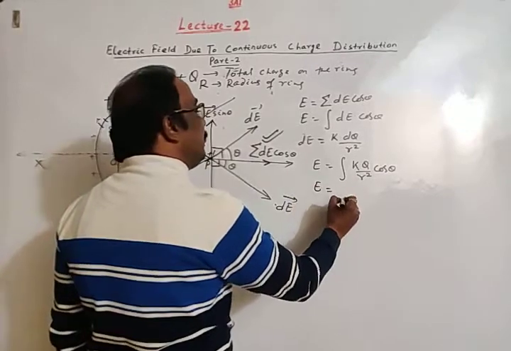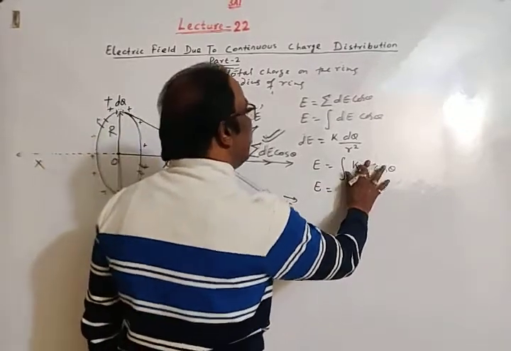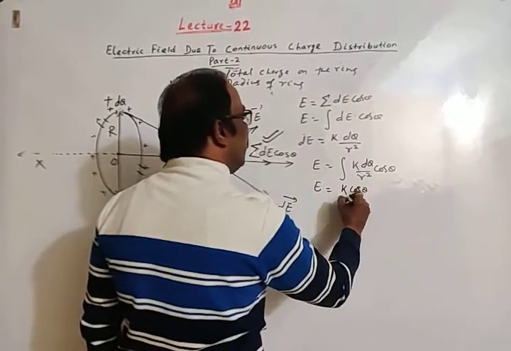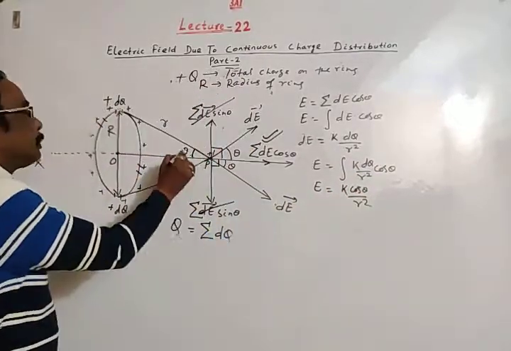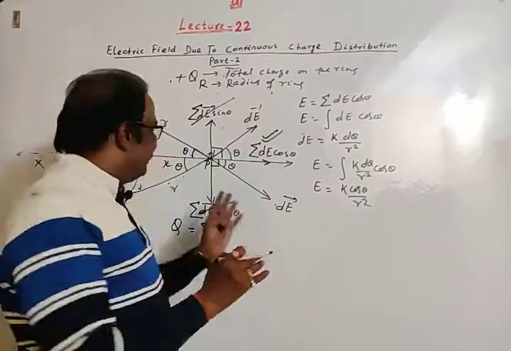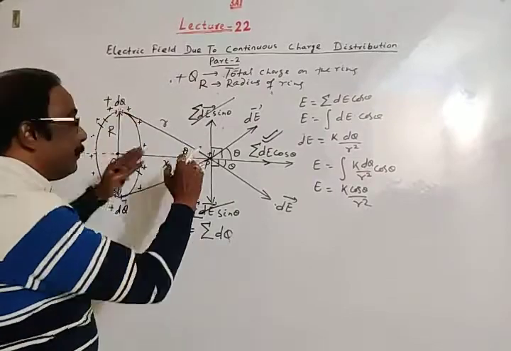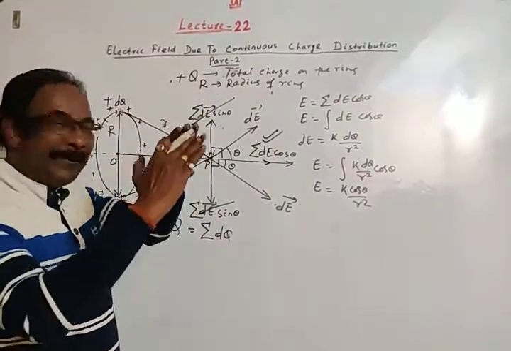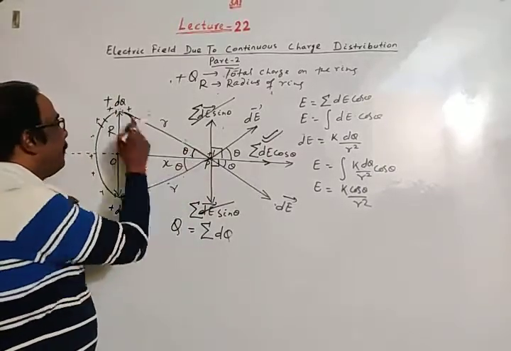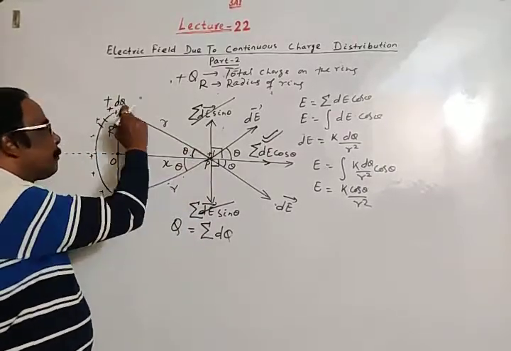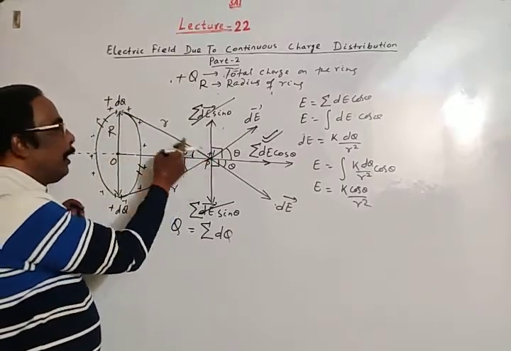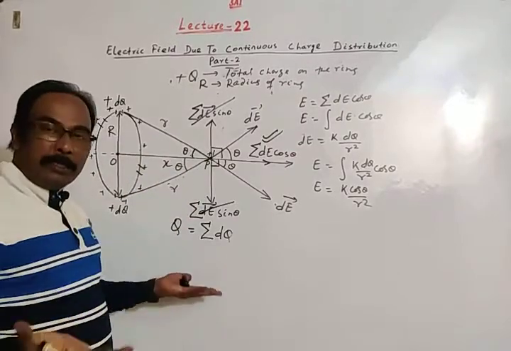Then the resulting electric field is integration of k dq cos theta by r square. See, this is angle theta, this is angle theta. As we have discussed, due to all dq it will appear like a cone, so theta is constant. Again r, the distance from each point on the surface of the ring to point P, is constant.